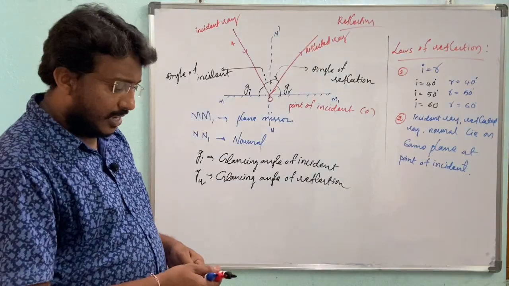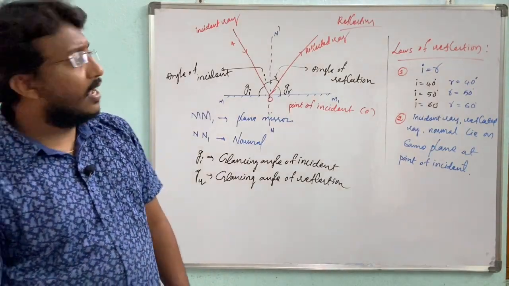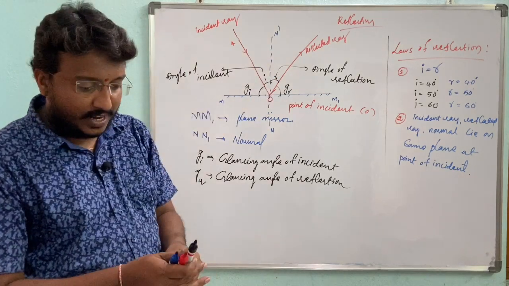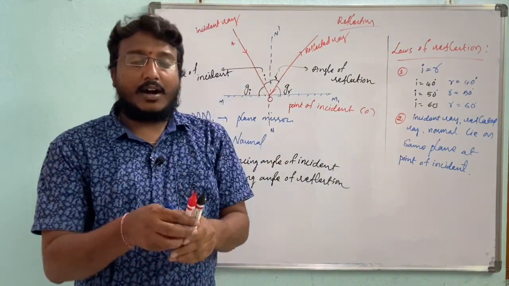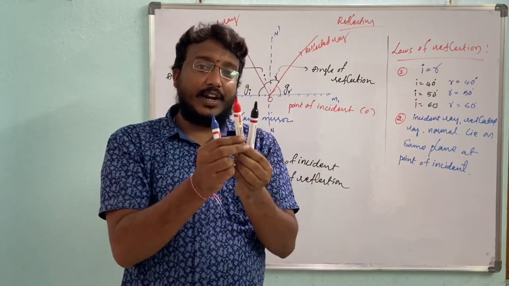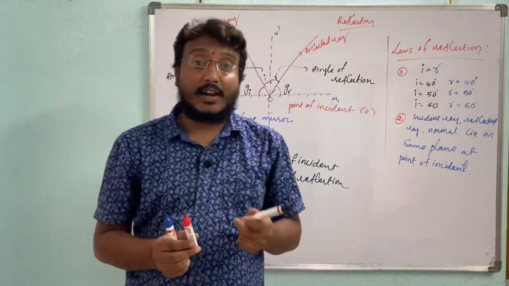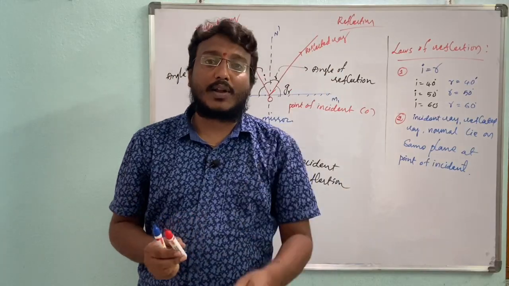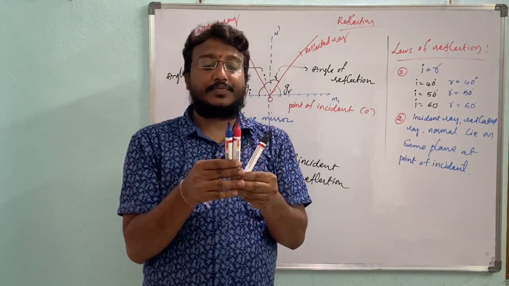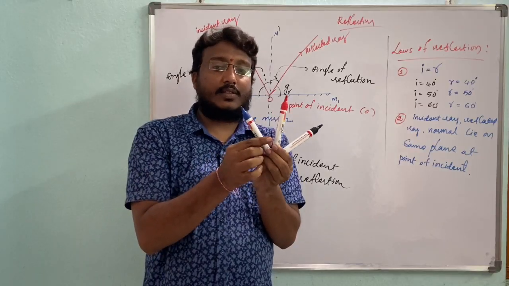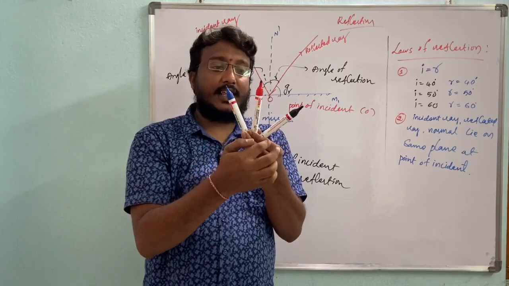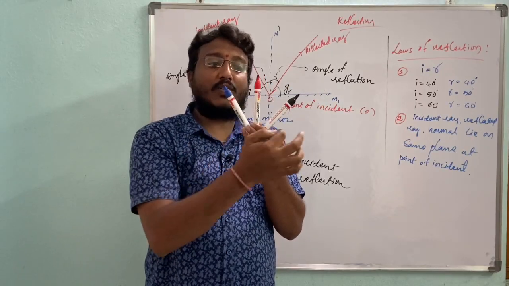What is the same plane, sir? Means very simple. Here the light is coming in this direction. For example, my blue marker indicates the incident ray, red indicates the normal, and the black marker indicates the reflected ray. See, light is coming, incident ray, reflected ray, now in the same plane.